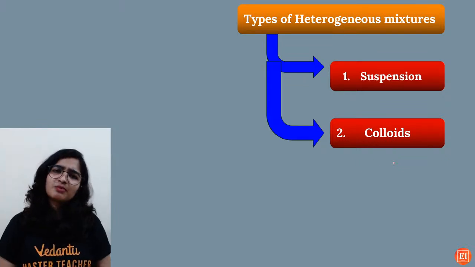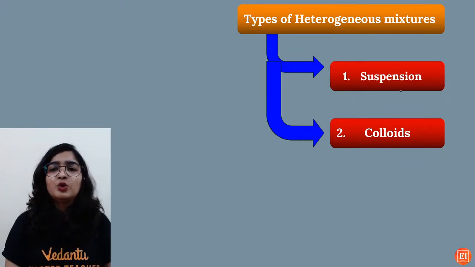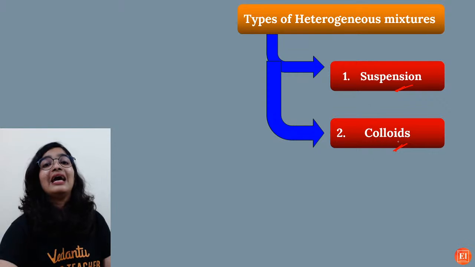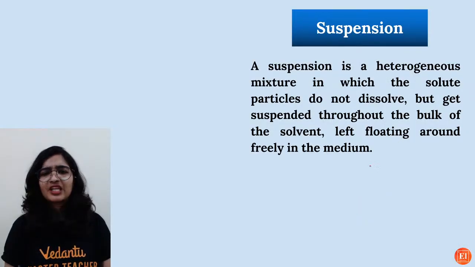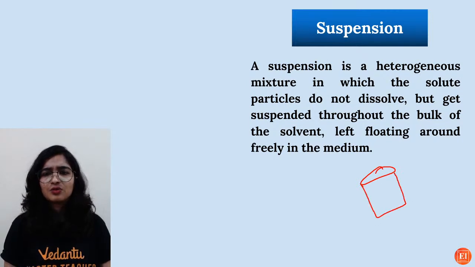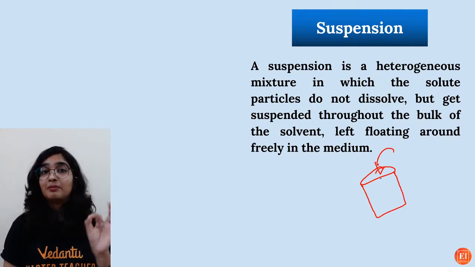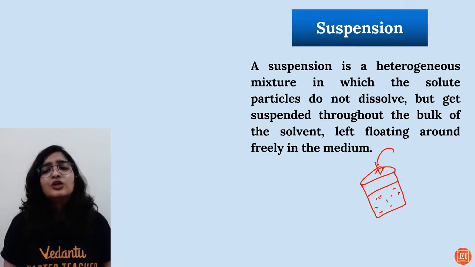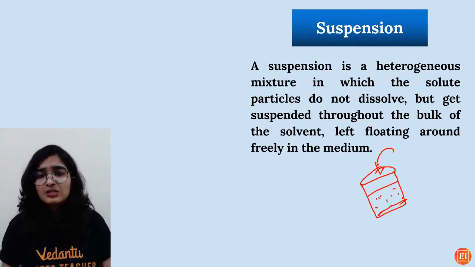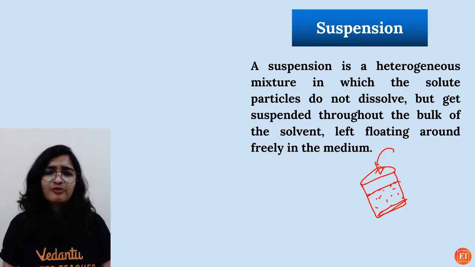So heterogeneous mixtures have two types: suspension and colloids. So what exactly is suspension? Very simple thing. You take a glass of water, add mud to it, mud, not sand, mud. Firstly, few will go settle down, few will be top floating, few will be suspended.